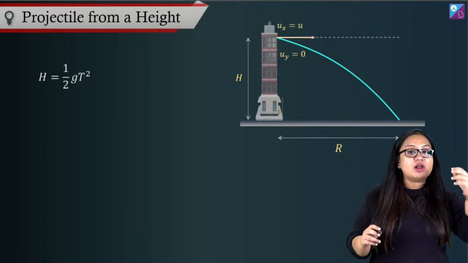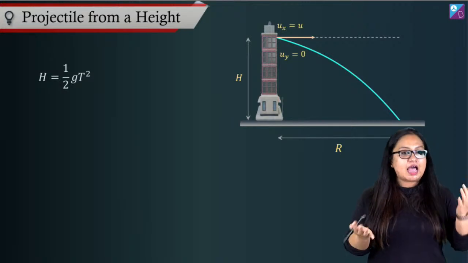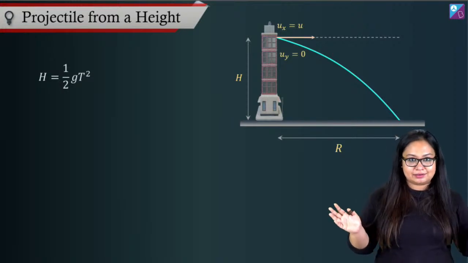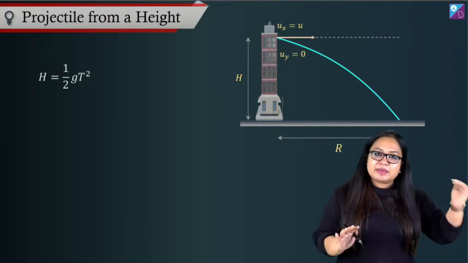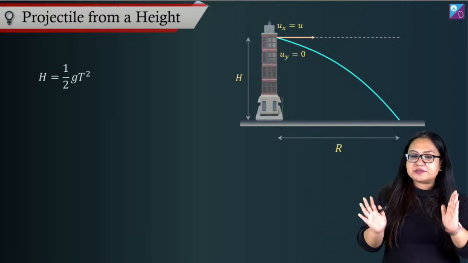Now, if you throw the ball from a height and if you throw it horizontally, this is called horizontal projectile. And if you throw it at an angle, this is called projectile from a height at an angle. Very simple. And we are applying basic understanding only over here. So, what happens in a projectile?